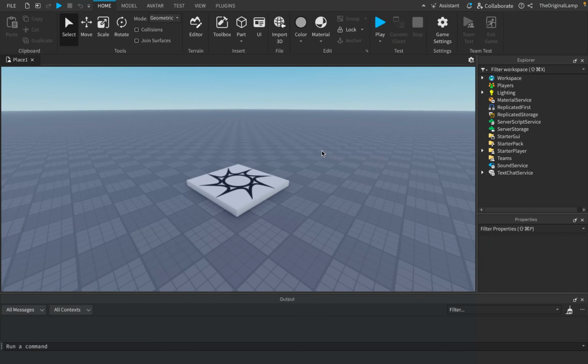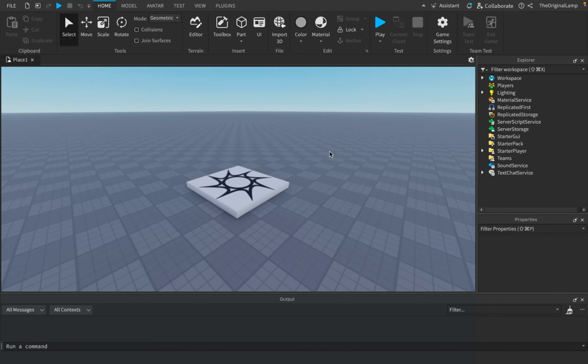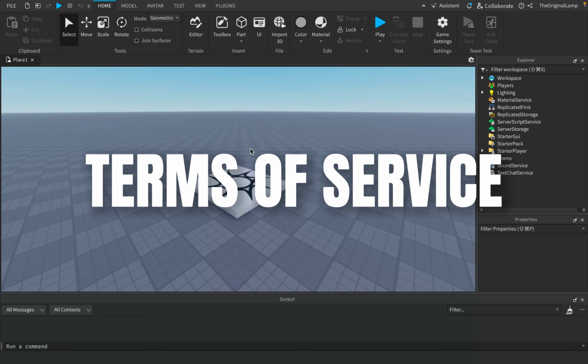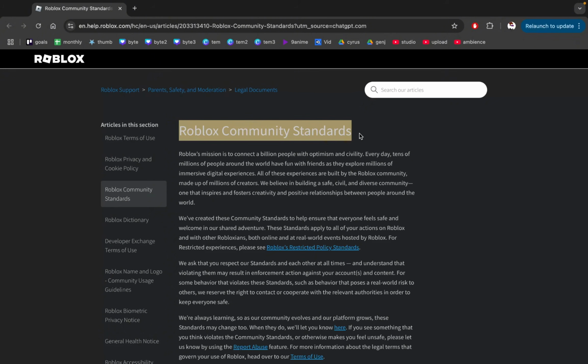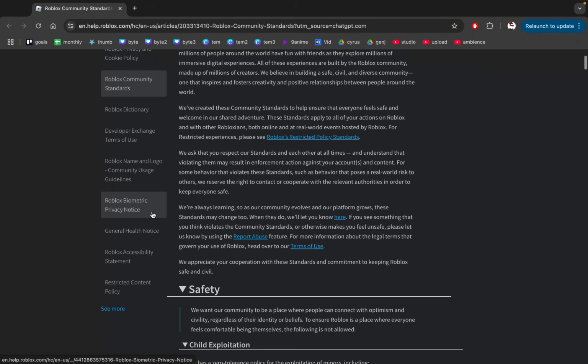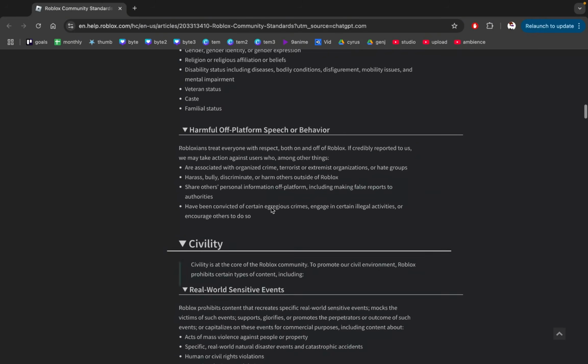If Roblox is gonna ban my game for breaking one TOS, might as well go all out. Might as well see, can I make a game that breaks as much TOS as possible? So here is the Roblox community standards. There's a bunch of stuff, like I looked into this right now. If I just scroll, there's gonna be a lot of stuff.